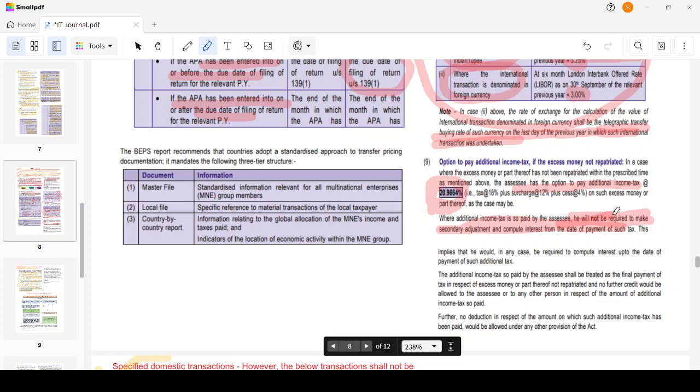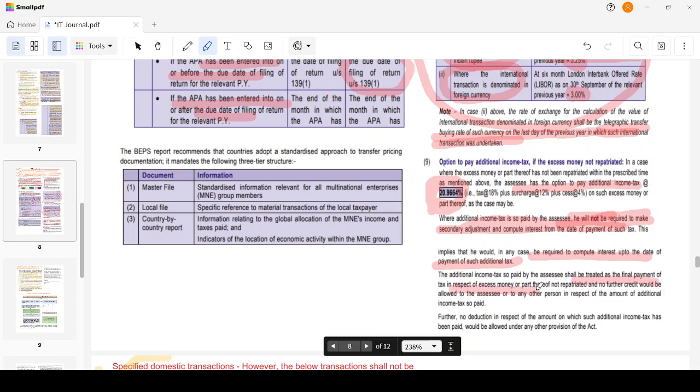Like secondary adjustment will arise in a case where I'm not going to repatriate, okay? There's going to be some advance or something like that, as an example of a case where secondary adjustment could be made. Then this implies that he would be required to compute the interest till the date of payment of additional tax. So assume I am paying the additional tax on 30th April. Till 30th April, I have to compute the interest income, and beyond 30th April, I will not compute the interest income. The additional income tax so paid shall be treated as a final payment of tax.